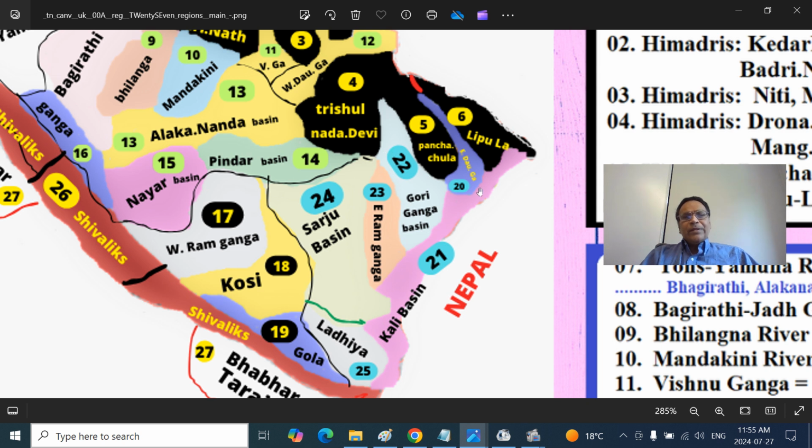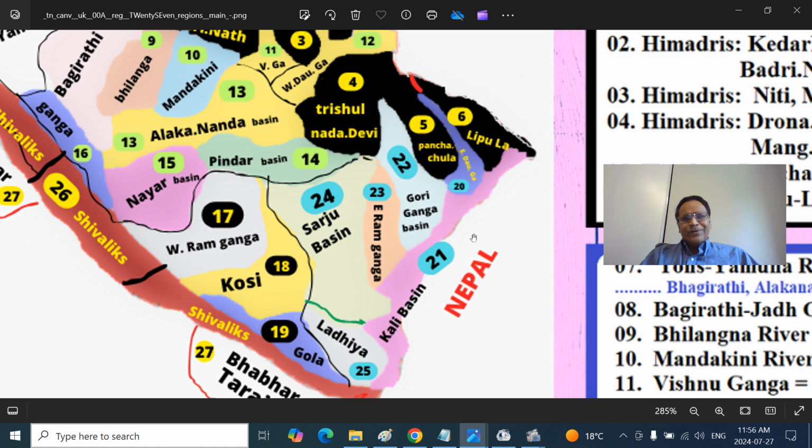This is the Kali river. Kali river is called Mahakali river. It is also called Sarada river. Downstream, it joins with Karnali river and becomes Ghagra river. Sorry, Ghagra river, not Gaggar. Gaggar is the boundary between the historic East Punjab region, the Ghagra river. That is also called Saryu river near Ayodhya, joins Ganga at Revilganj near Saran region of Purbiya region.